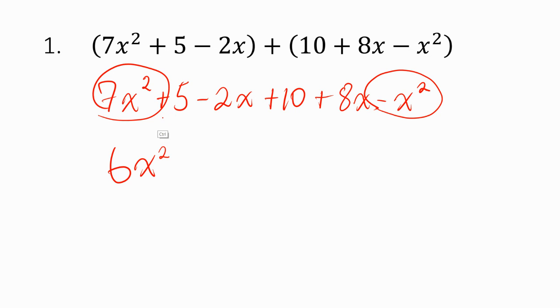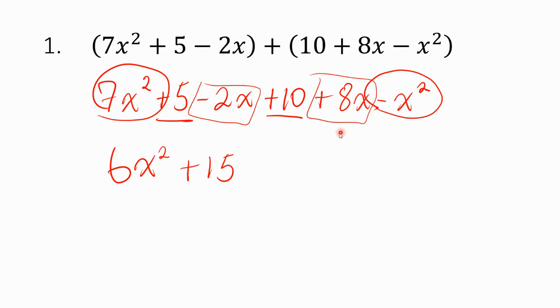Then they looked at 5 and plus 10, so 5 plus 10 is 15, so they wrote plus 15. And lastly, they looked at their minus 2x. Minus 2x goes with plus 8x, and negative 2 plus 8 is 6, so they wrote plus 6x.